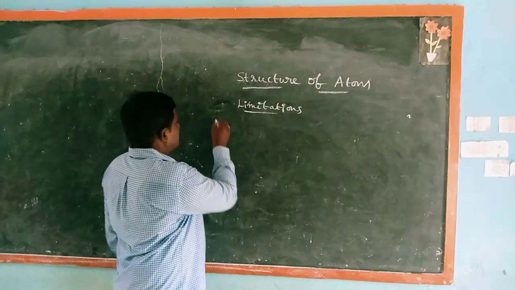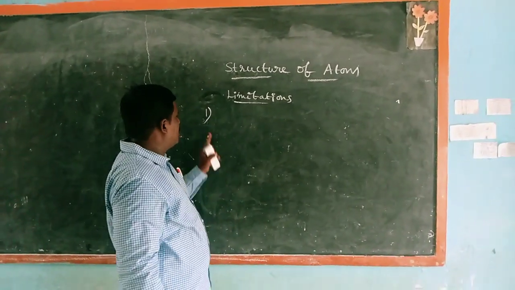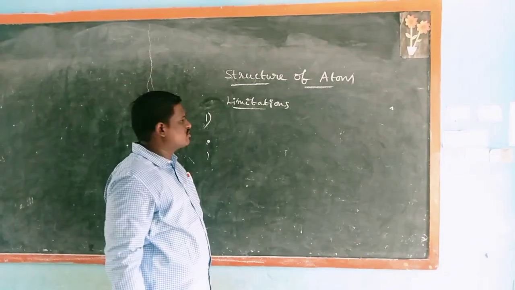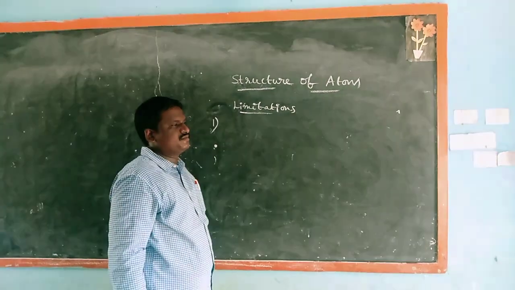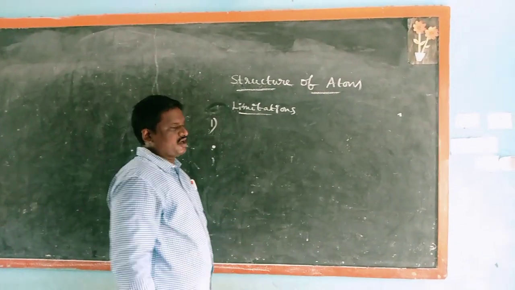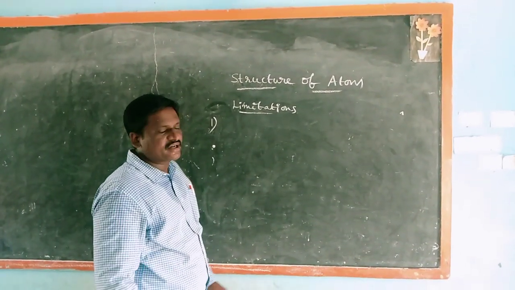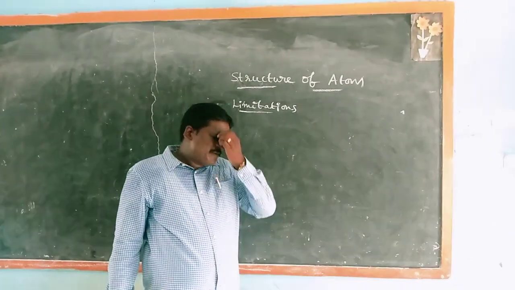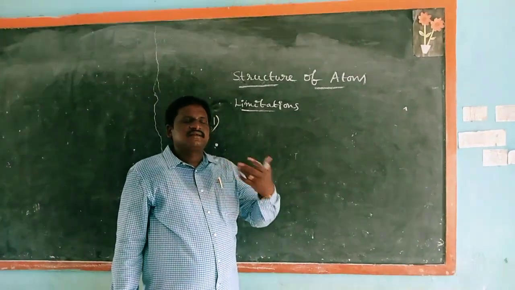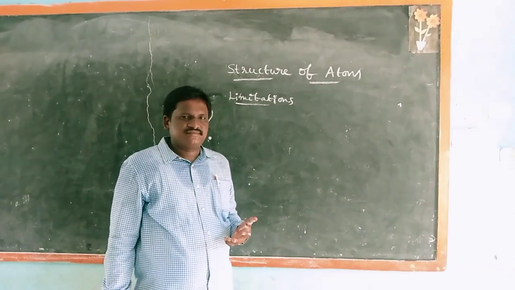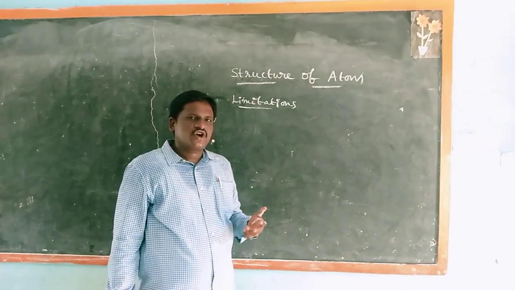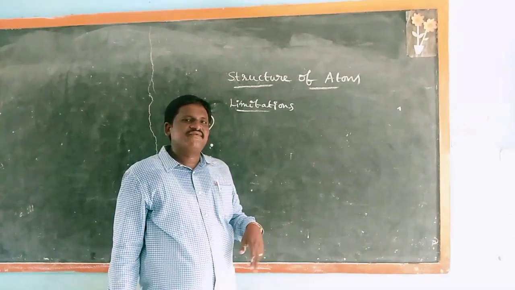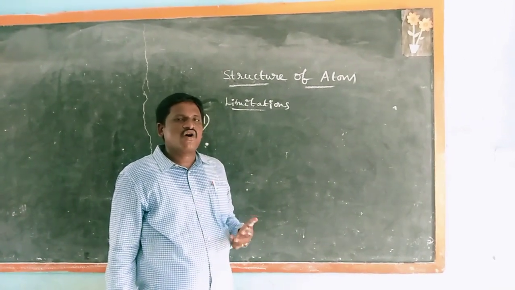Defects: Bohr's model failed to account for the splitting of line spectra. What is the meaning of line spectra? Each element emits a different characteristic color corresponding to discrete wavelengths of light, which is called line spectra.